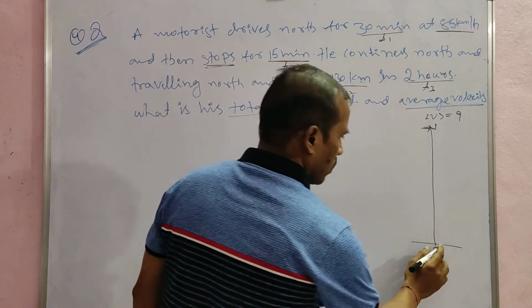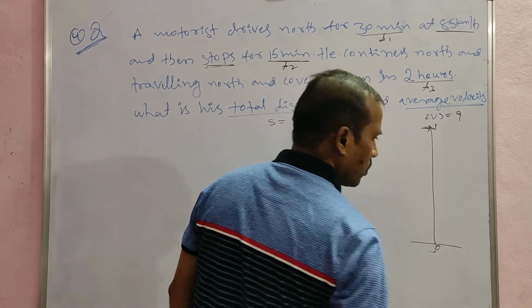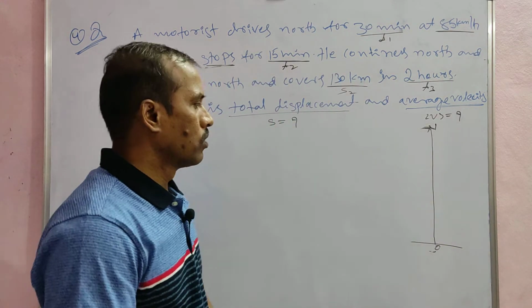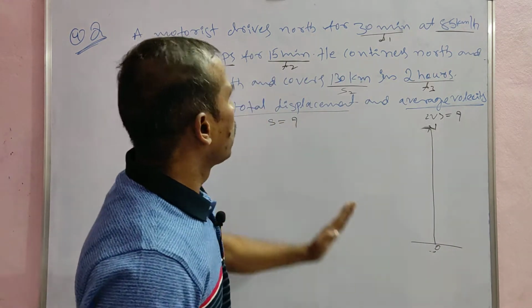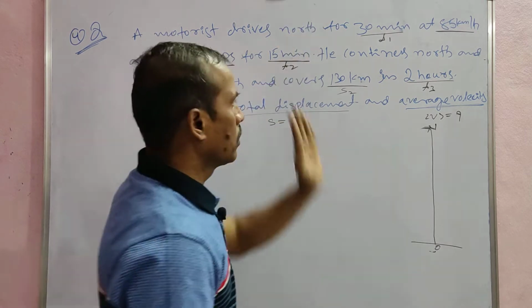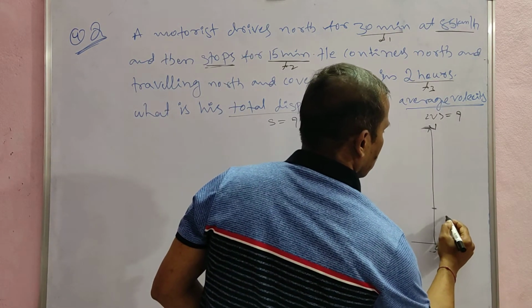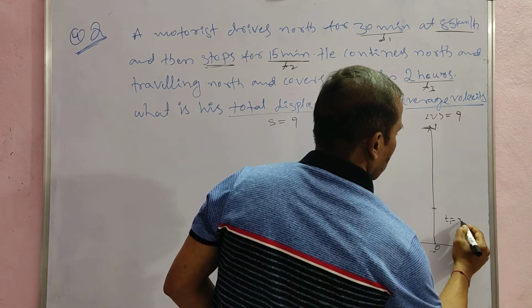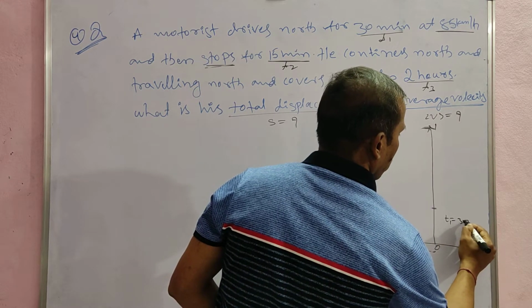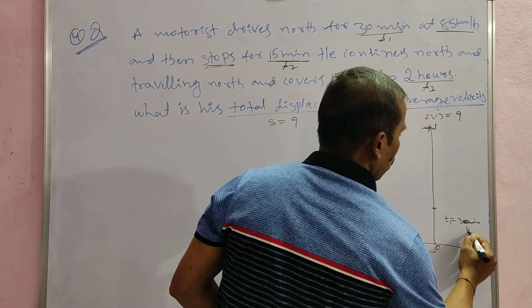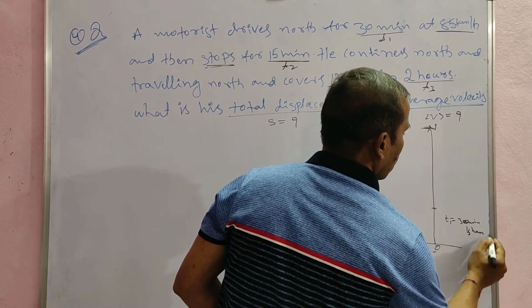Starting point here, this is O is a starting point. So this person drives along north direction. How many times here? T1, okay. Here T1 is equal to 30 minutes, that is equal to 1/2 hour, hour.